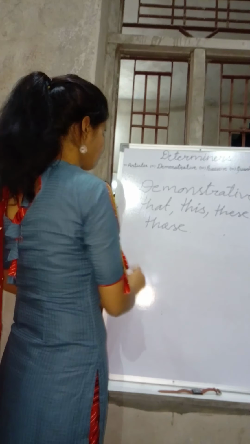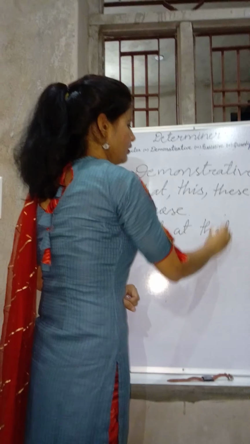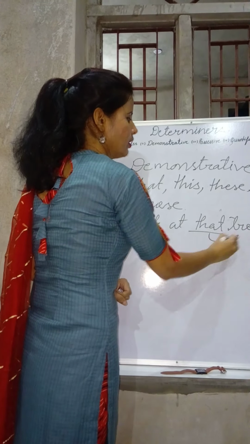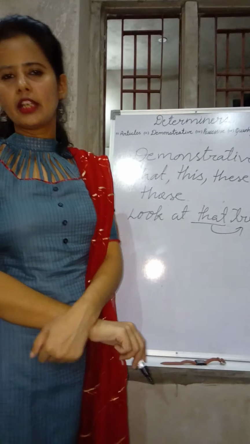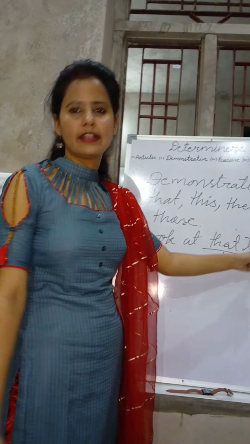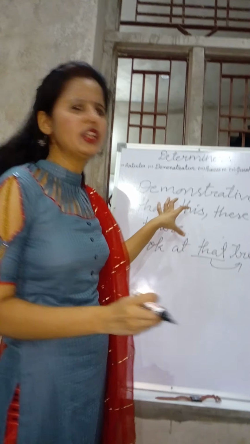For example, hey, look at that tree. Here that is the word which is pointing out the noun, that tree. At which tree do you have to look? At that tree. So this is the word which is pointing out. And undoubtedly you only need to learn four words.